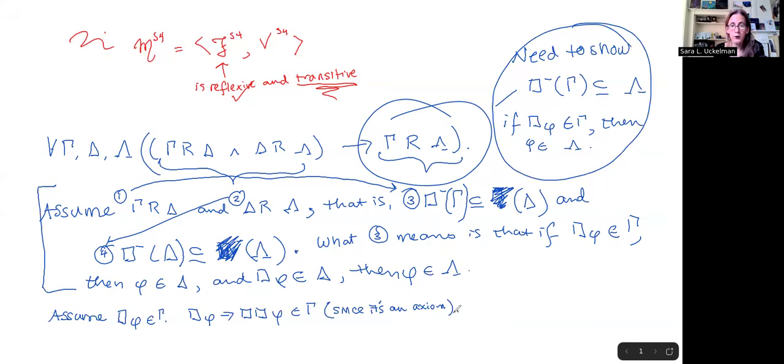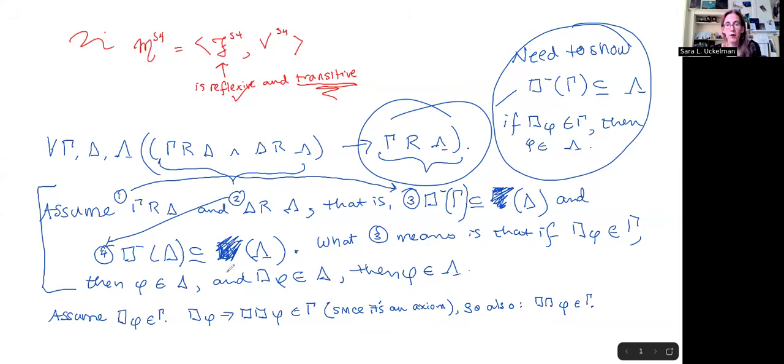And we also proved a lemma some videos back that says if you have a conditional in your maximal consistent set and you have the antecedent, you also have the consequent. So this means that also we have that box box phi is a member of gamma.